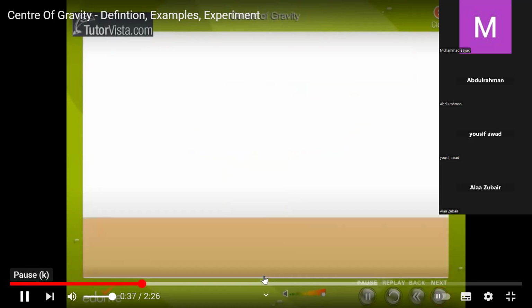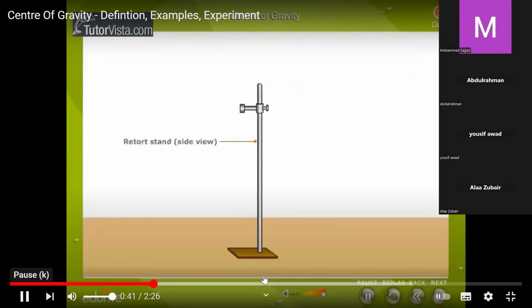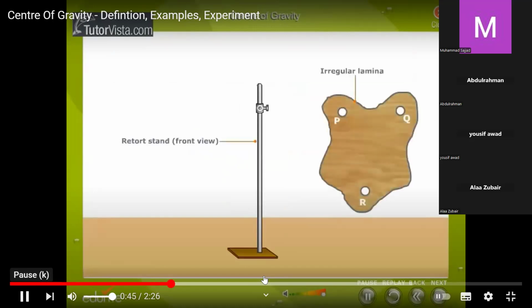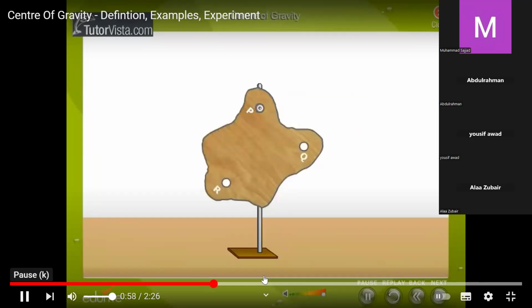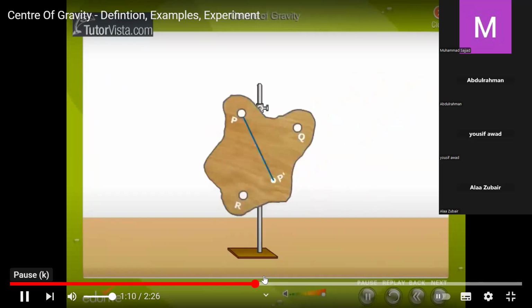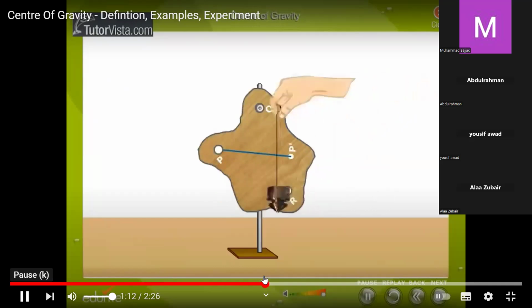Now we are trying to find the center of gravity of an irregular shaped object. This is a stand. Now PQR. In the notes I wrote ABC, here they are using PQR. Three holes are made in the lamina, and it can swing when pivoted from each hole. Now suspend the lamina from the point P as shown here. It will oscillate for some time and then become stable. Now from the point P, plumb line, and mark the plumb line on the lamina. This will be P dash. The experiment will be repeated by suspending the lamina from hole Q, and mark the plumb line Q, Q dash.